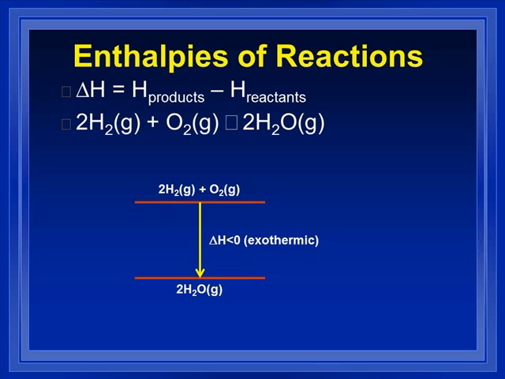Everything's products, which is final, minus reactants, which is initial. That's how we always do it. So in the sample equation I have here, I've got hydrogen reacting with oxygen to make water. I don't know why the arrow got replaced by a box. I'll look into fixing that.